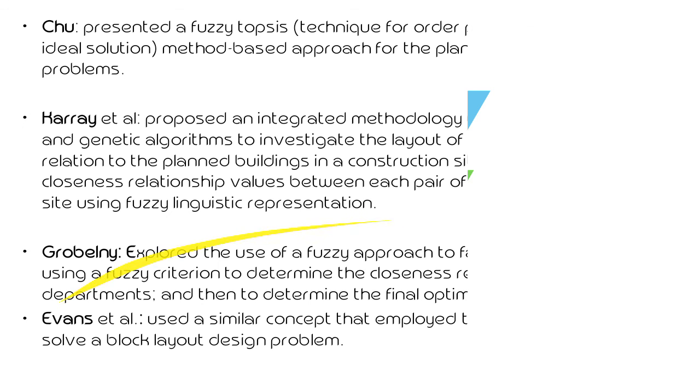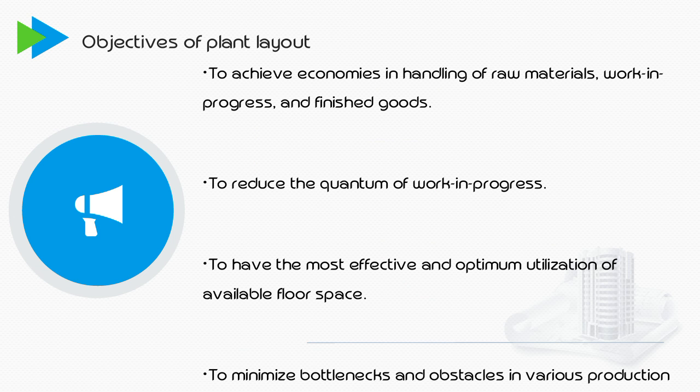Objective of the plant layout. The main objective of plant layout is to achieve economies in handling of raw material, work in progress and finished goods, to reduce the quantum of work in flow, to have the most effective and optimum utilization of available space, and to minimize the bottlenecks and obstacles in various production processes, thereby avoiding accumulation of work at important points.